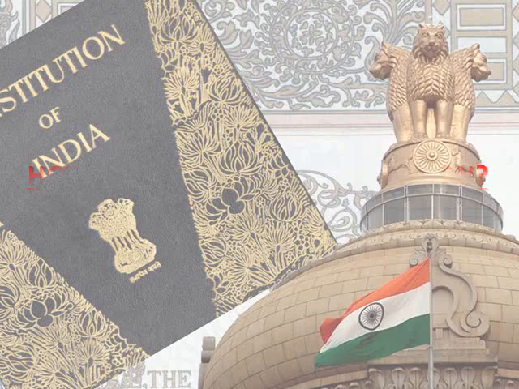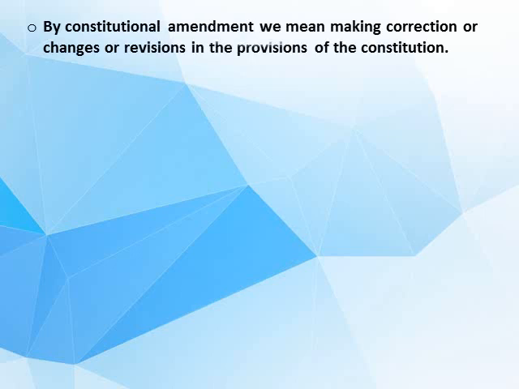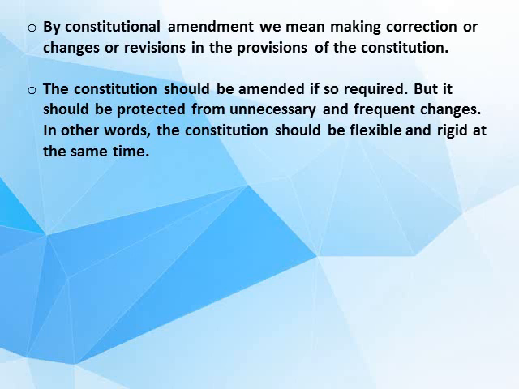How to amend the Constitution? By constitutional amendment, we mean making correction or changes or revisions in the provisions of the Constitution. The Constitution should be amended if so required, but it should be protected from unnecessary and frequent changes. In other words, the Constitution should be flexible and rigid at the same time.